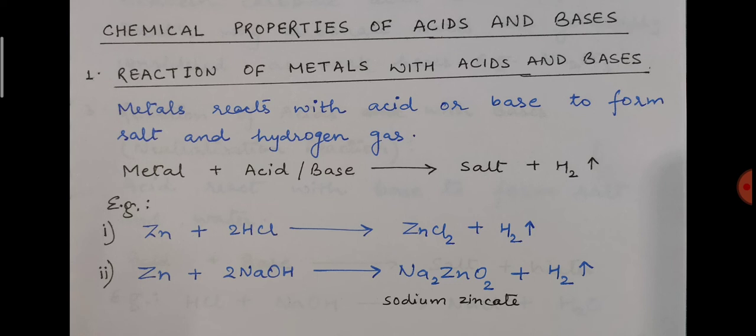So the first one is reaction of zinc metal with hydrochloric acid, and the products which you are getting are zinc chloride and hydrogen gas. So zinc chloride is a salt. Second reaction is reaction of zinc metal with sodium hydroxide, and the products which you are getting are sodium zincate, which again is a salt, and hydrogen gas.